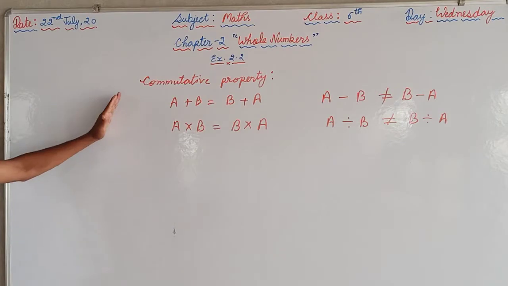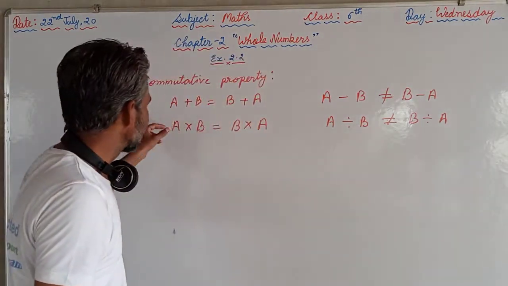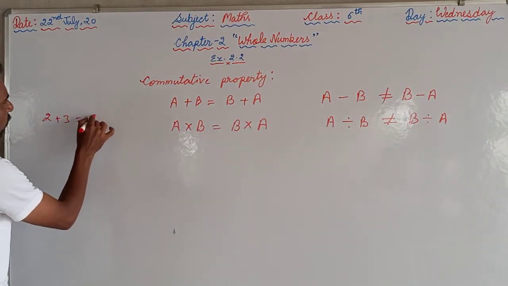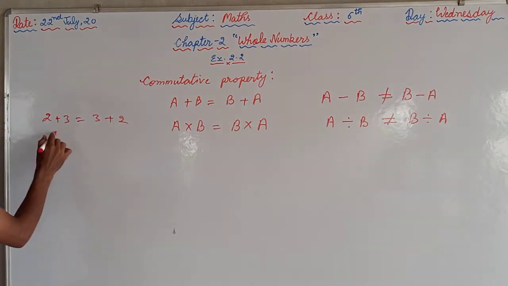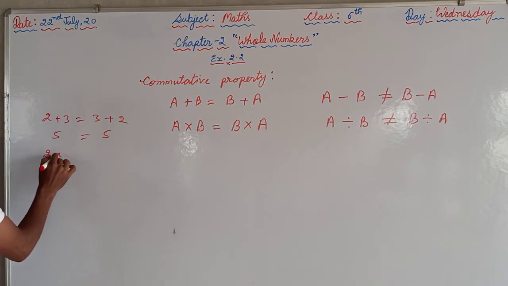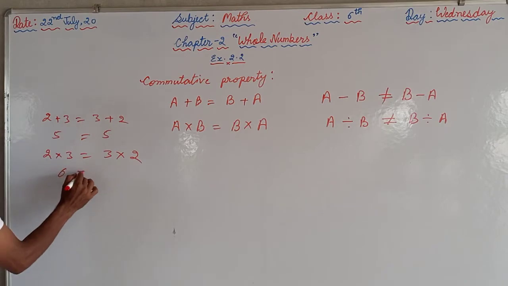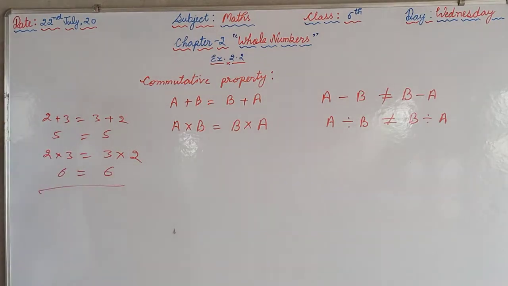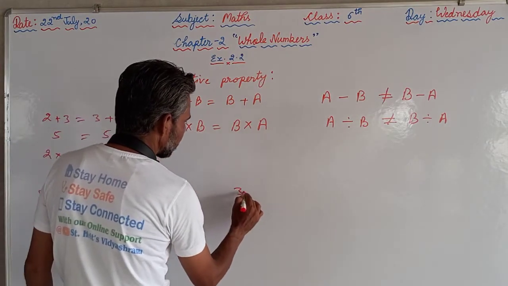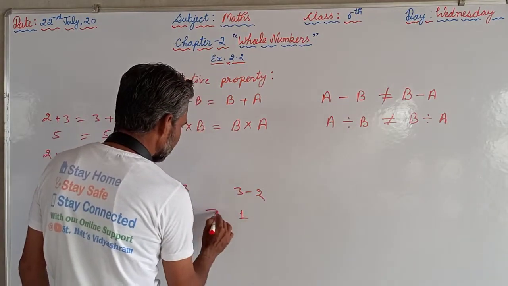What is the commutative property? Where we have 2 numbers, we interchange their places. A plus B is equal to B plus A. For example, 2 plus 3 is equal to 3 plus 2: 2 plus 3 is 5, 3 plus 2 is 5. Similarly, 2 into 3 is equal to 3 into 2: 2 threes are 6, 3 twos are 6. Again the same. But if we say 2 minus 3 and here we write 3 minus 2, 2 minus 3 is minus 1, 3 minus 2 is 1, that is not equal.